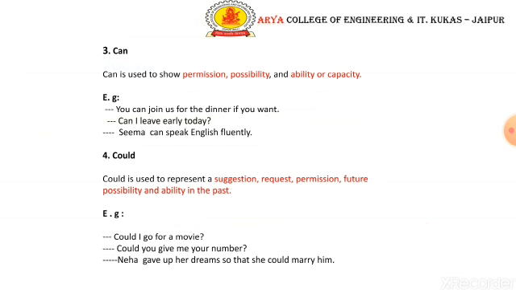Now, could, again, is used for ability in the past. It also represents suggestion, request, permission, future possibility and past habits. Could I go for a movie? So he's just seeking permission. Could you give me your number? He's requesting, basically. Neha gave up her dream so that she could marry him. For the future possibility, she has done it.